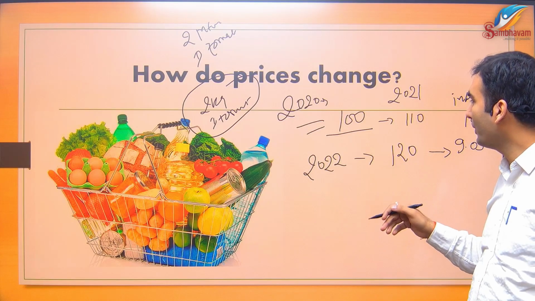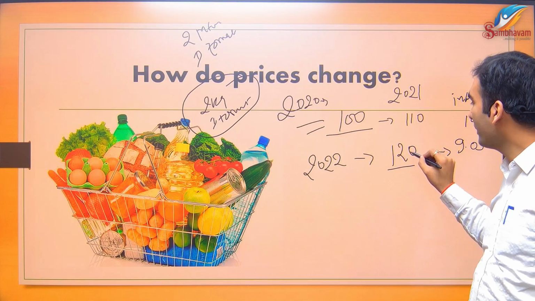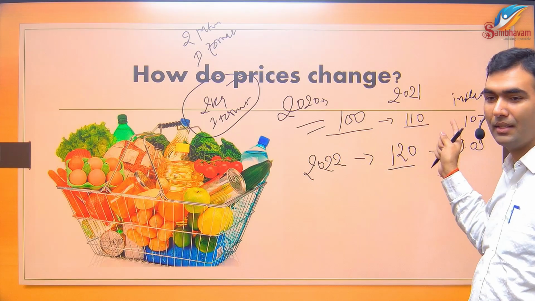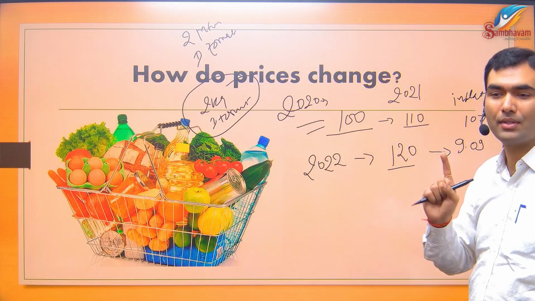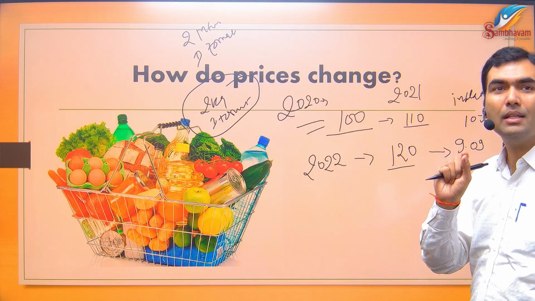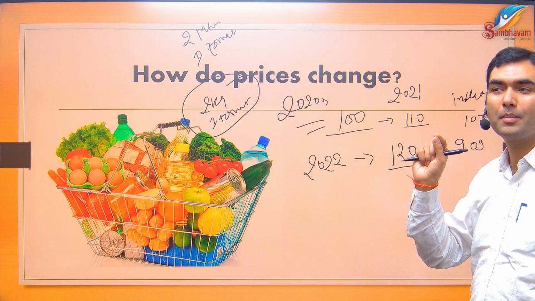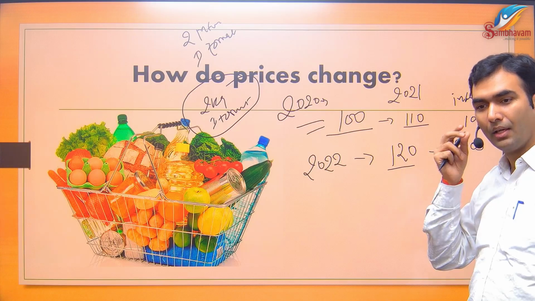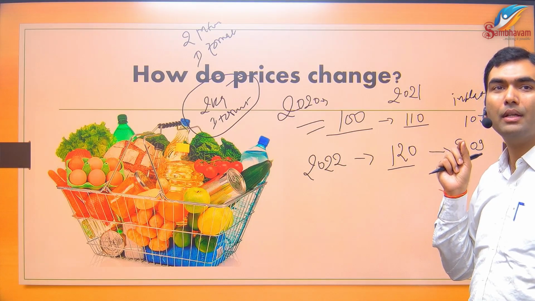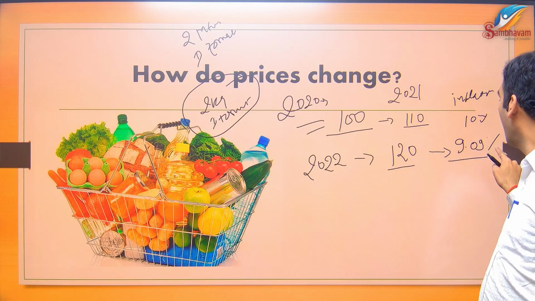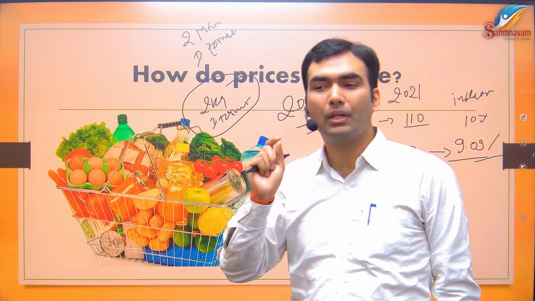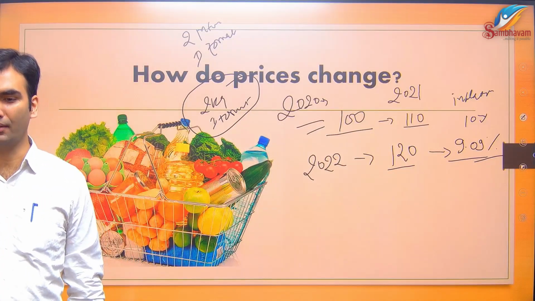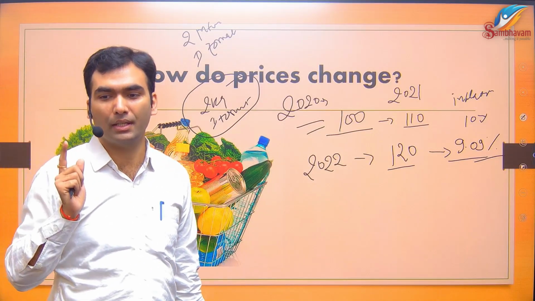Okay. So the mistake you are making is you are simply calculating the difference between 120 and 110. That 10 is the rise in prices. Inflation is in percentage and it would always be calculated vis-a-vis last year. So write it down. Inflation is always calculated with respect to last year. Always means always. Underline always. Inflation is always calculated with respect to last year. Inflation is always reported in percentage terms. You will never see that inflation is 0.09. It is always in percentage terms.